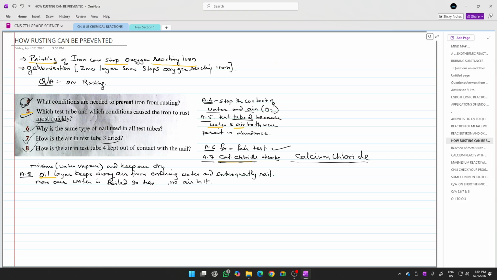Air is already removed from the water because of boiling, and the air present in the trapped space in the test tube is also prevented from coming in contact with the nail because of the oil layer. The oil layer and the boiled water both are responsible for keeping air from coming in contact with the nail. So that is the answer to question number 8.